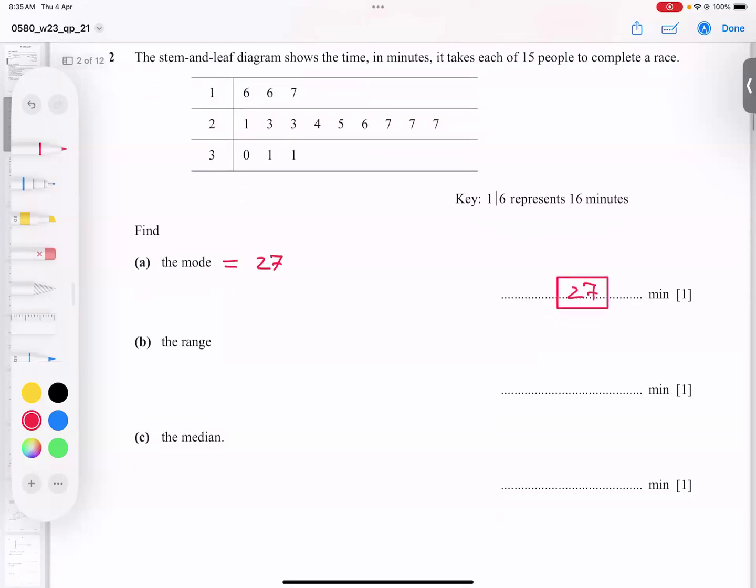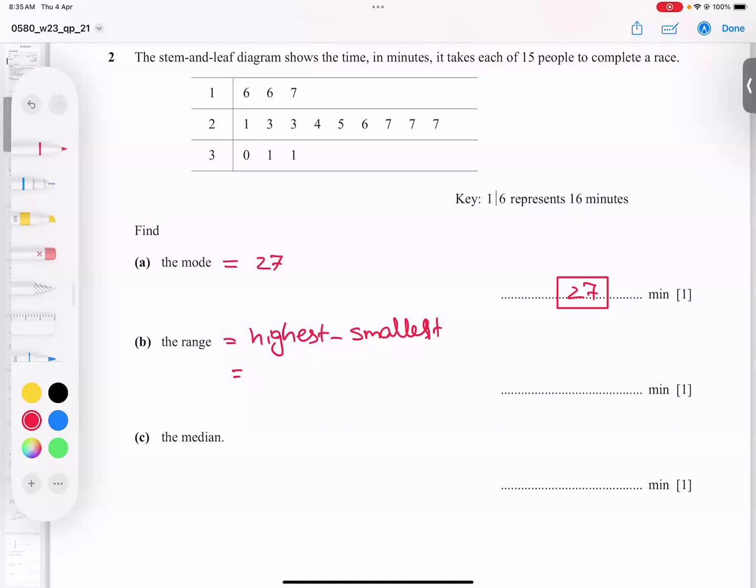Let's go for the next part. Range. What is the formula? Highest value minus the smallest value. Okay, so let's try to find it.